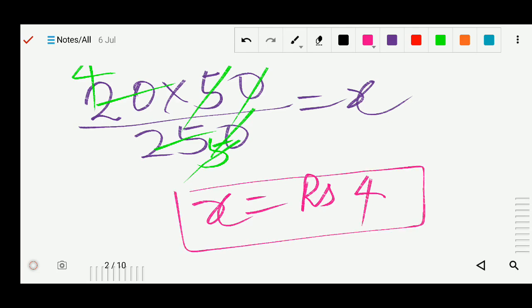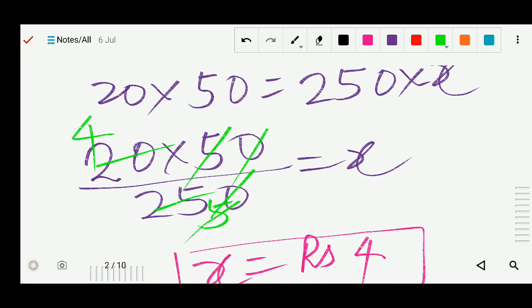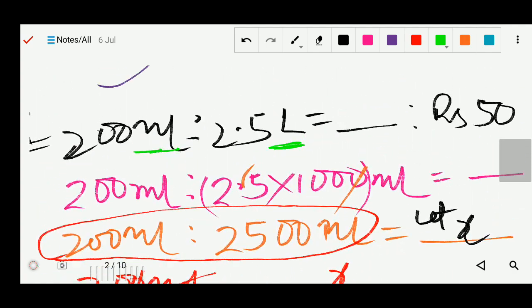Actually here also you can divide. Here I did not divide. You can divide it also, 20 and 250 you can divide, but here I divided because it will be easy to calculate. So likewise you can solve question number 3.